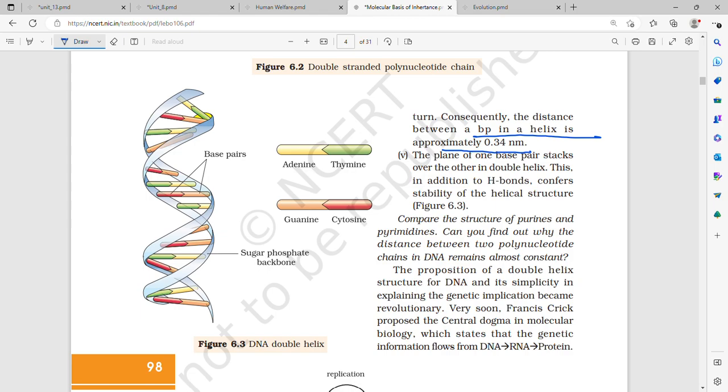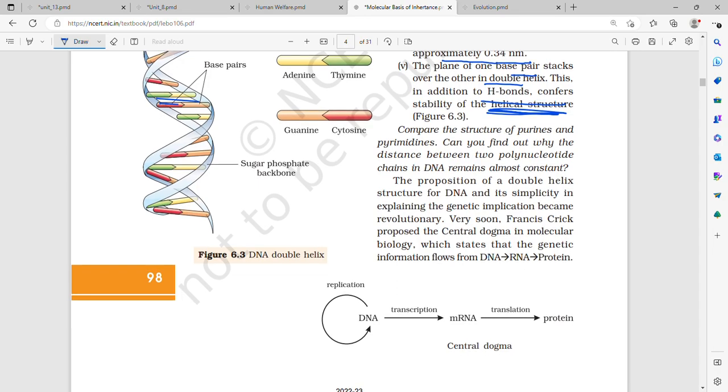The plane of one base pair stacks over the other in a double helix, and this, in addition to hydrogen bonds, confers stability to the helical structure. That is, the plane of one base pair stacks over the other in the double helix. Therefore, in addition to the hydrogen bond, this also gives stability to the helical structure.